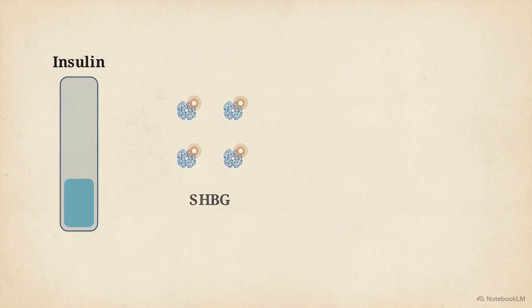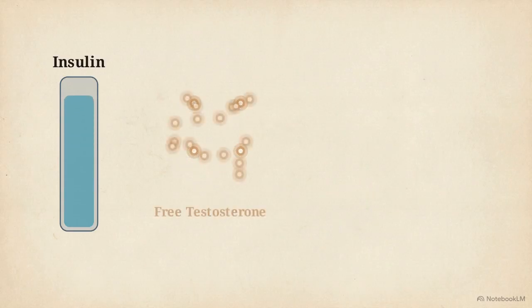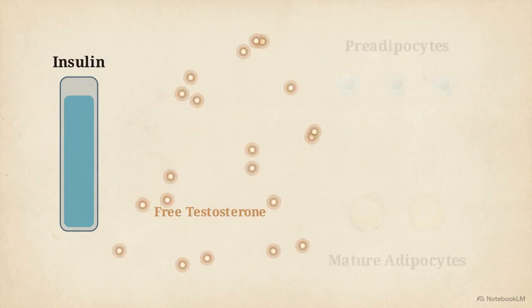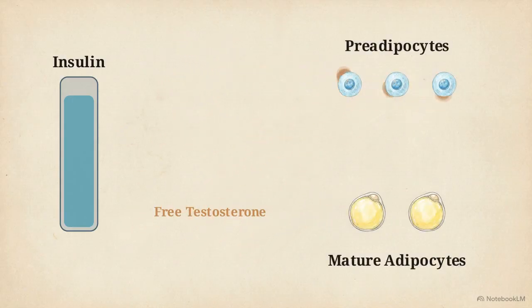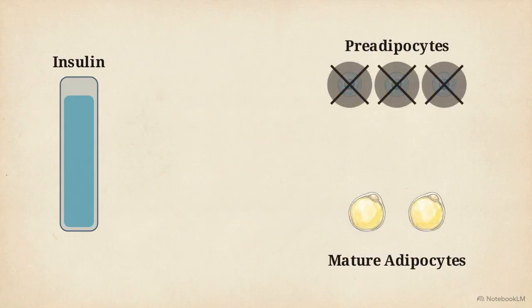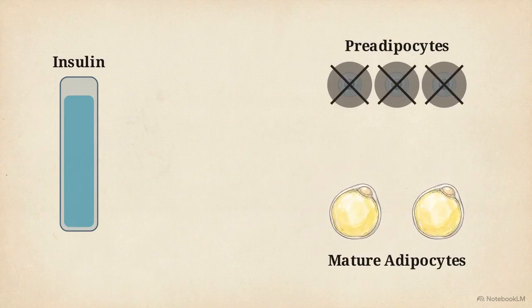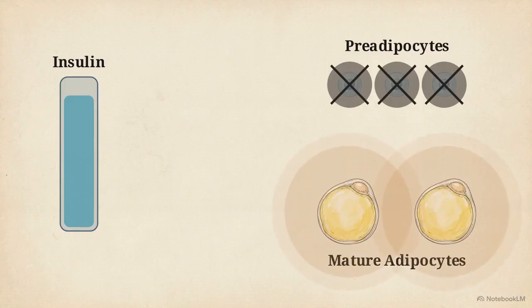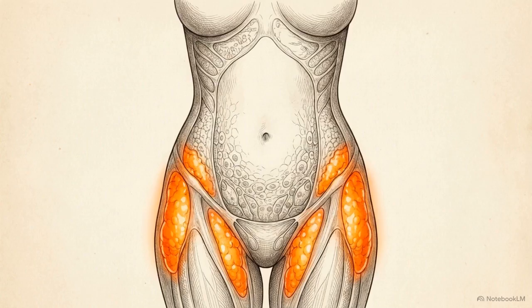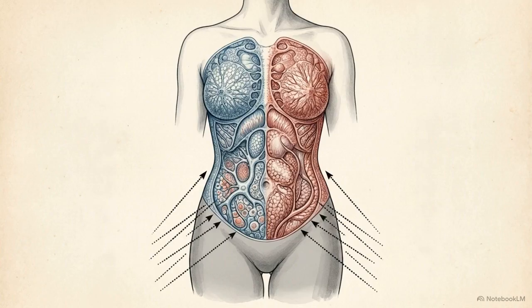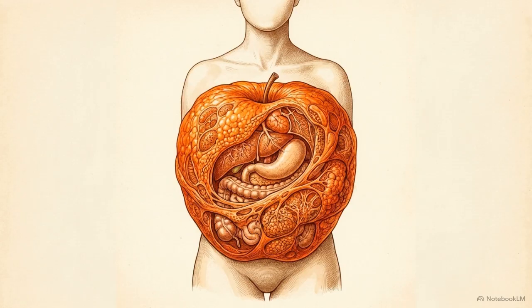As insulin rises, liver production of SHBG drops, causing bioavailable free testosterone to aggressively spike. This free testosterone attacks pre-adipocytes, blocking their differentiation. Existing fat cells are forced into compensatory hypertrophy, becoming enlarged, dysfunctional, and insulin-resistant. The sudden excess of androgens forces the female body to alter its natural fat distribution, shifting storage away from safe subcutaneous gynoid depots in the hips and thighs. The fat is aggressively redistributed into android, visceral depots deep within the abdominal cavity.